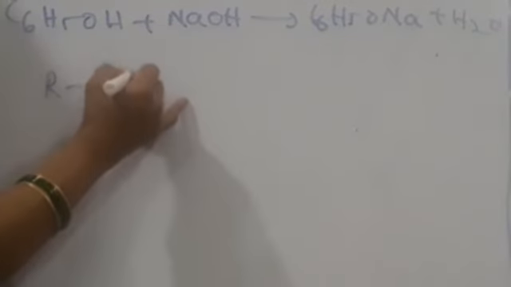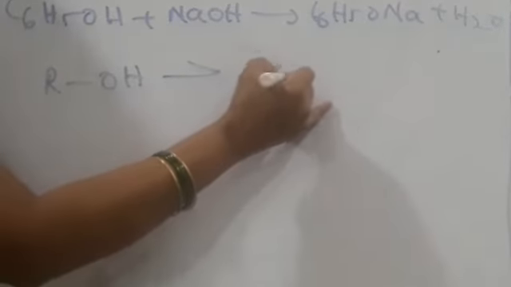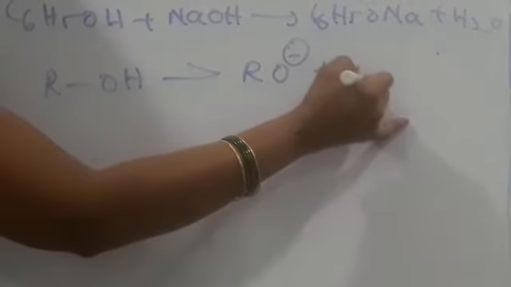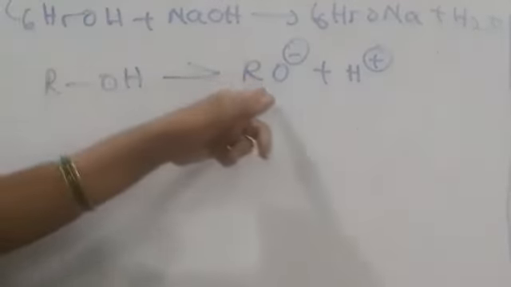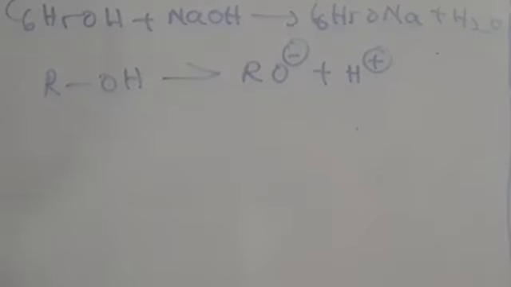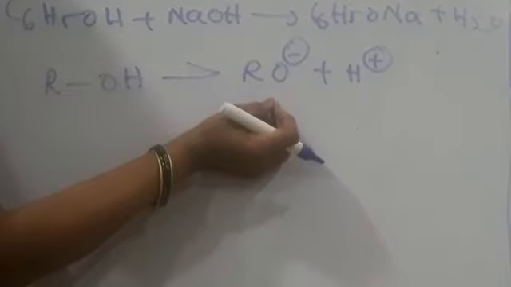And one more thing. For example, alcohol is there. We indicate it with the formula ROH. So, alcohol forms RO minus and releases H plus. So, we get alkoxide ion with the liberation of H plus. The alkoxide ion which is formed here is a strong conjugate base.